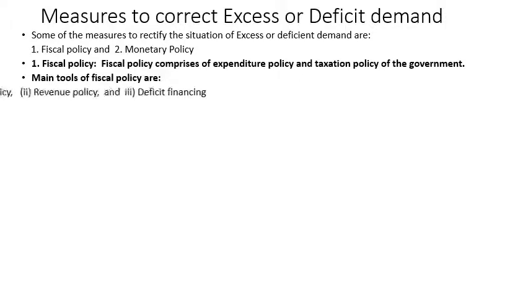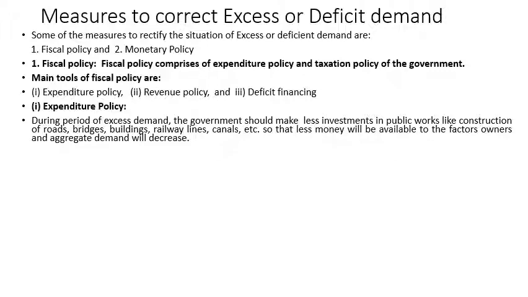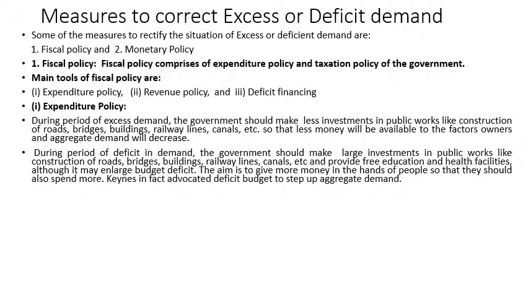The main tools of fiscal policy are expenditure policy, revenue policy, and deficit financing. Expenditure policy: during excess demand, the government will cut down different expenditures, such as investment expenditure for construction of roads, buildings, railway lines, canals, etc. All these developmental expenditures will be cut down, so that less money will be available for the factor owners, that is households, and aggregate demand will decrease.